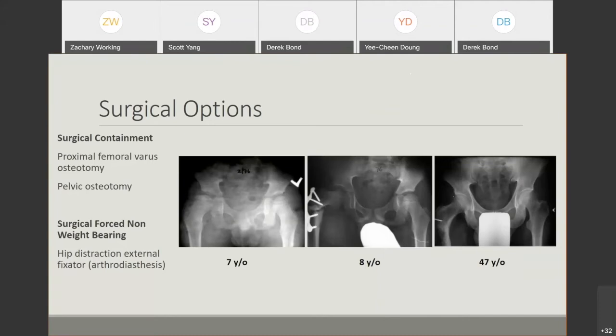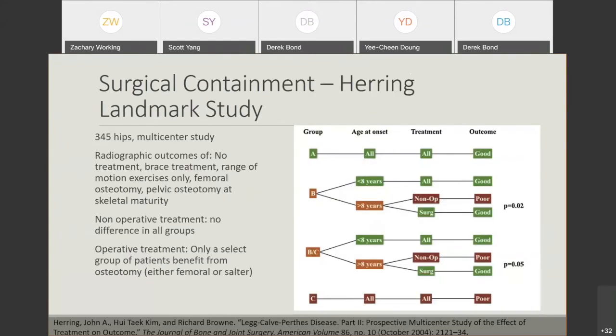That's one treatment that some people are doing as well. So there are two landmark studies that everybody should know about in the treatment of Perthes disease, because this is how most people treat Perthes disease. And when I was a resident, I was very confused by this because it's very specific as to who gets offered surgery, and it didn't really make a lot of sense, but I'll try to explain here.